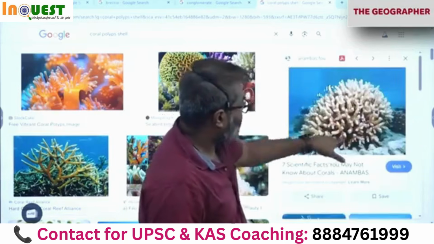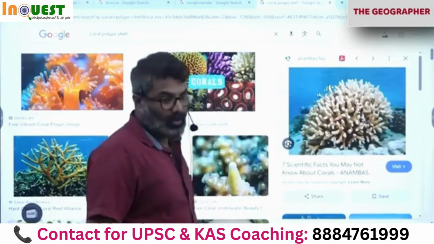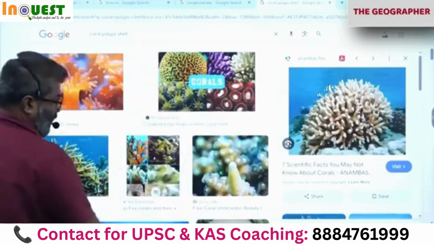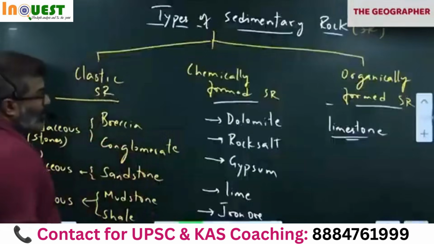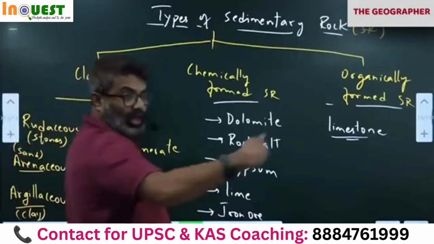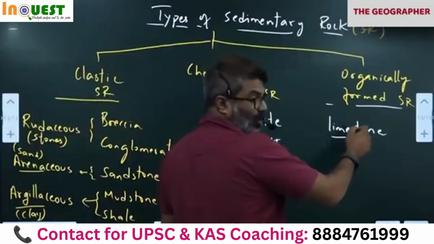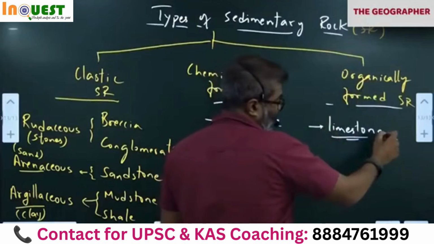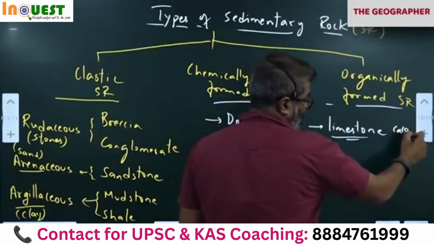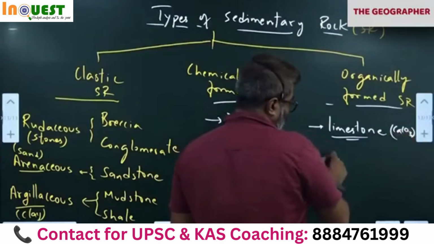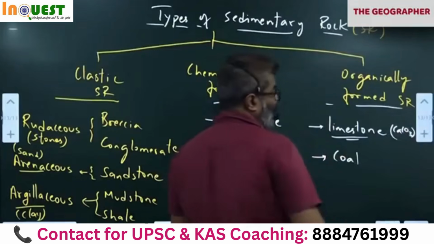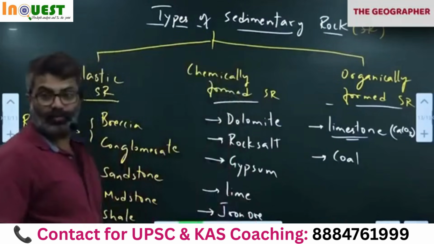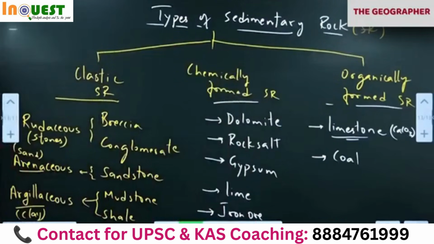Can you see the color? Coral polyps. So limestone is secreted by various organisms in the water. That is naturally formed. So organically formed. That is one. Calcium carbonate, CaCO3. Then coal. Coal is also organically formed sedimentary rock from plants and trees.